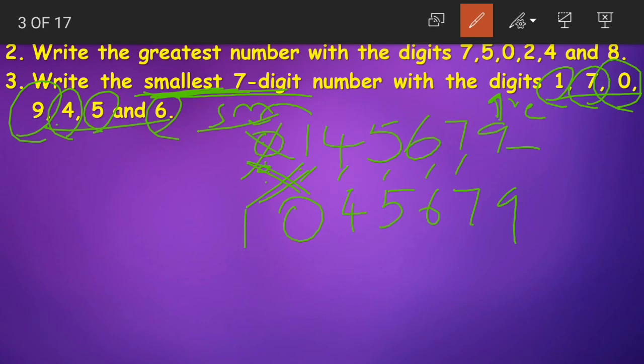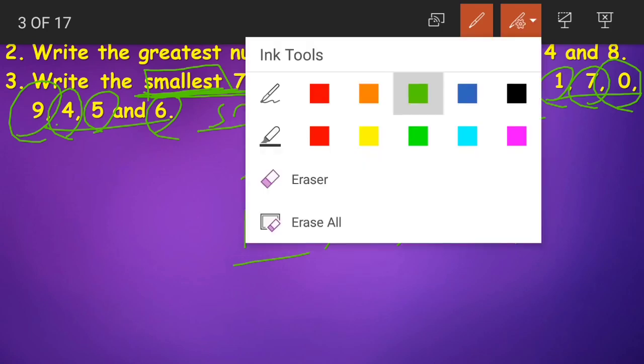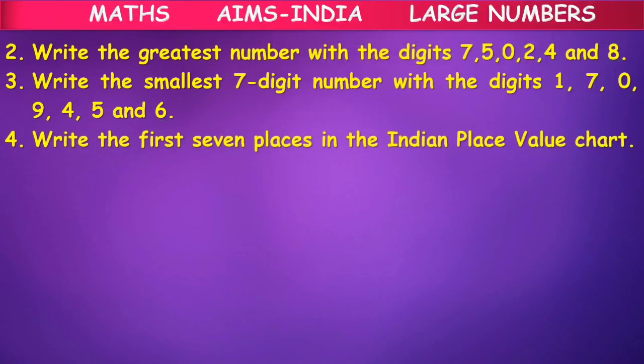Always write 0 in the second place while forming the smallest number. So the smallest 7-digit number formed with the digits is 10,45,679. The next question. Write the first 7 places in the Indian place value chart.